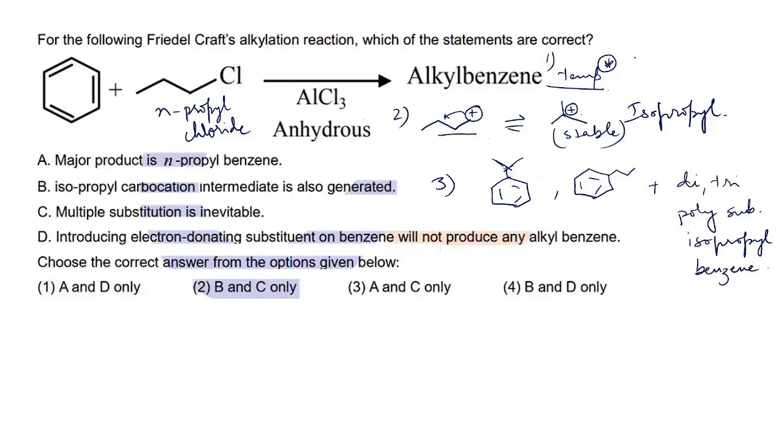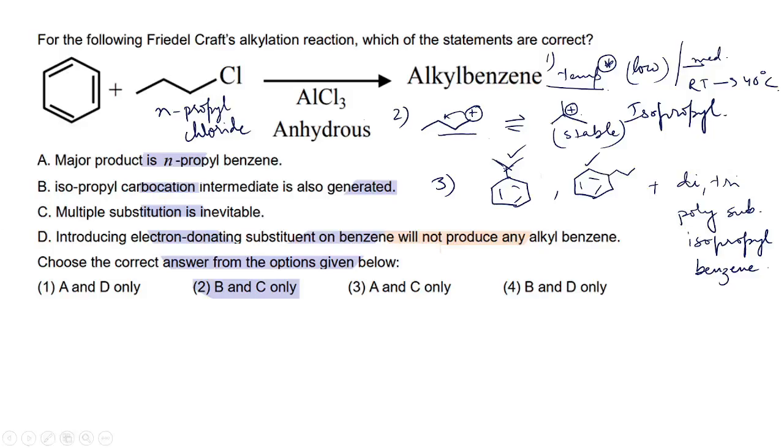Because temperature, if it is low, still it will produce this and this, and if it is high, medium to high, I mean RT to 40 degrees or more than that, then multiple products will be forming.